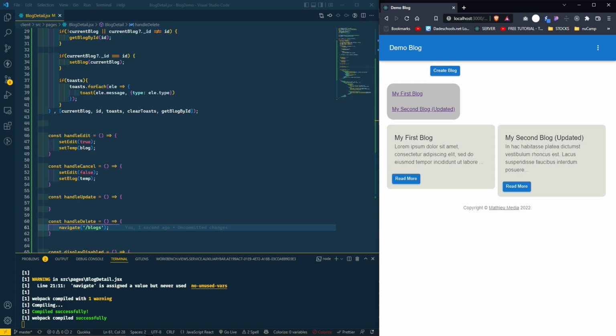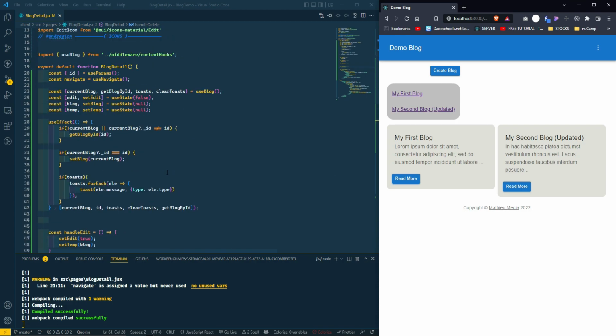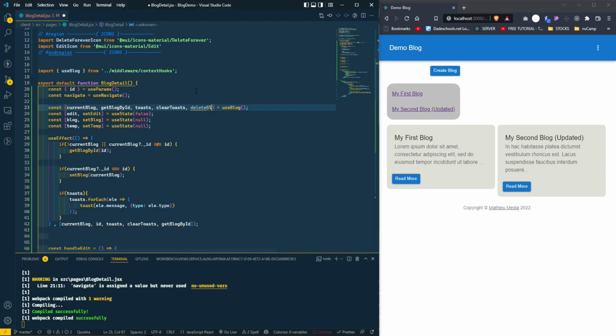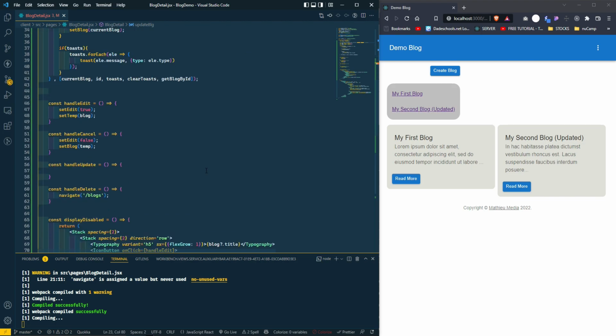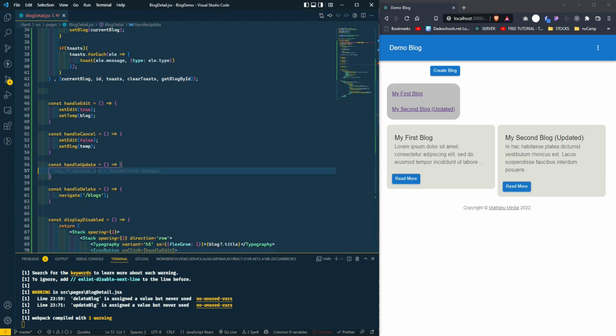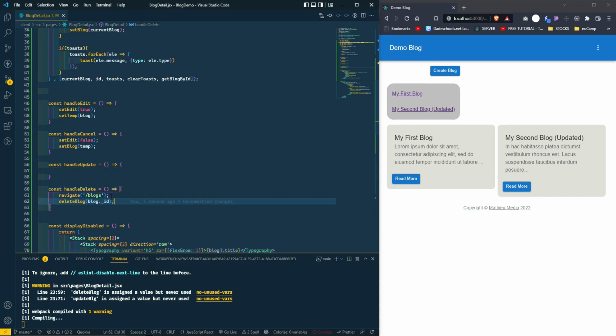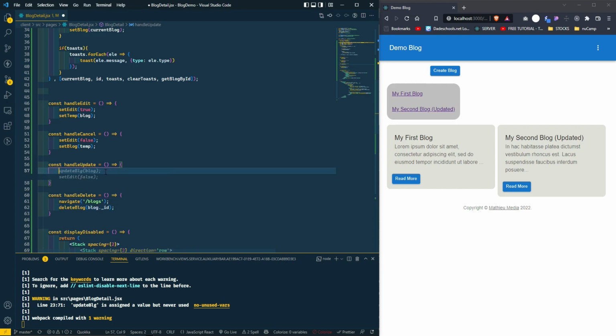What we do need now is the delete blog and the update blog functionality from use blog. So delete blog, update blog. Let's do the delete blog first.